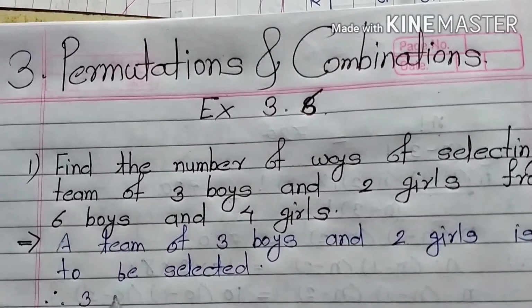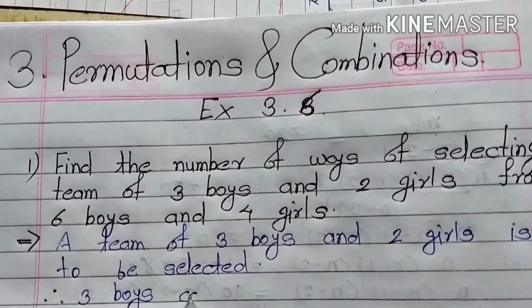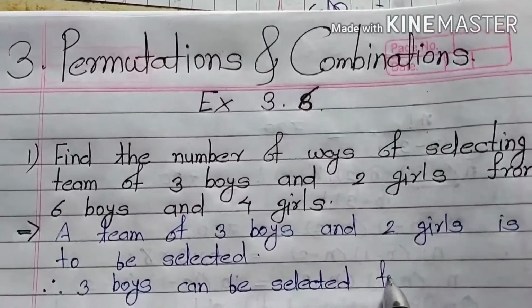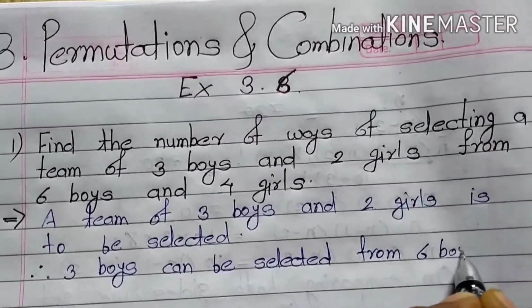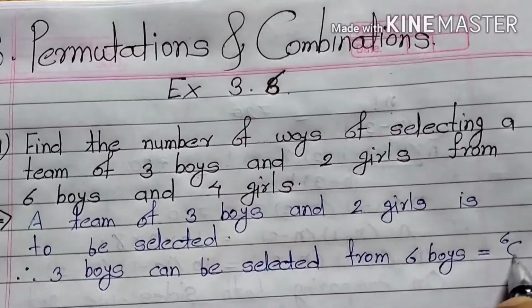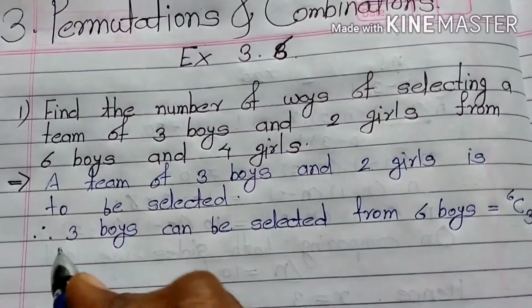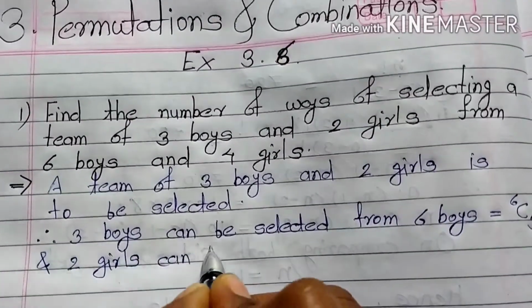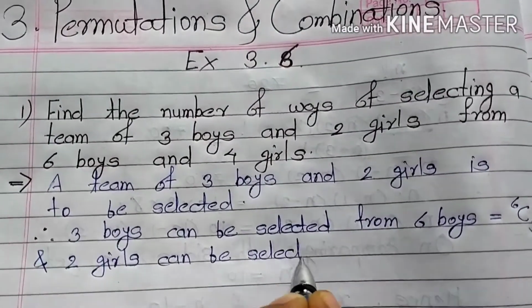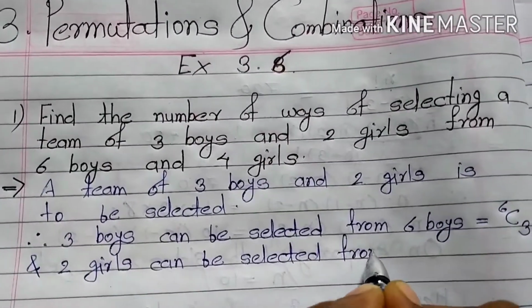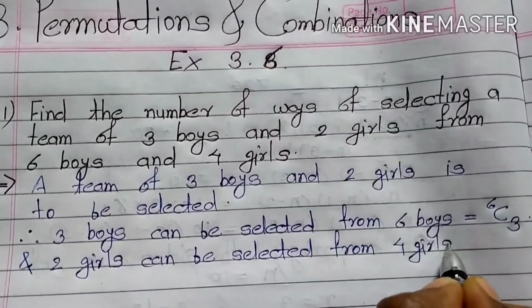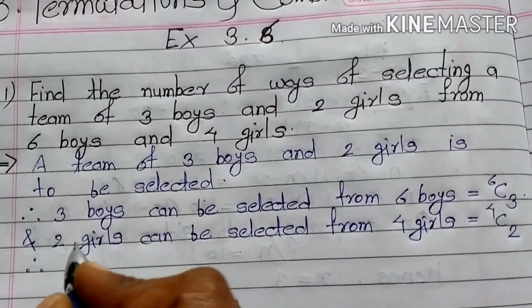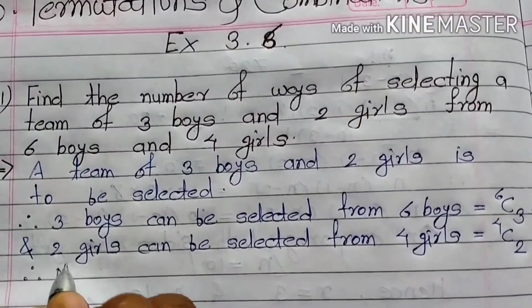So therefore 3 boys can be selected from 6 boys, which is equal to 6C3, and 2 girls can be selected from 4 girls, which is equal to 4C2.